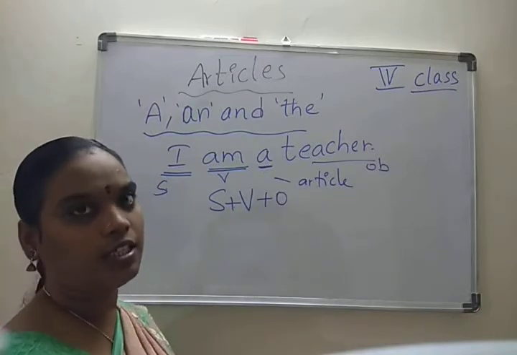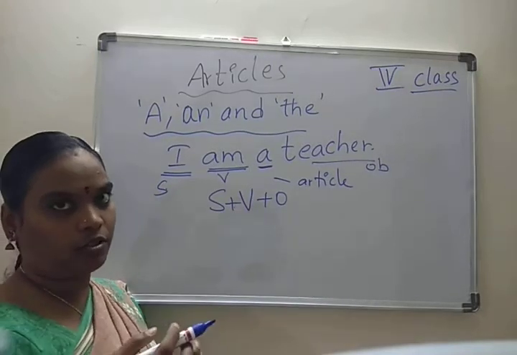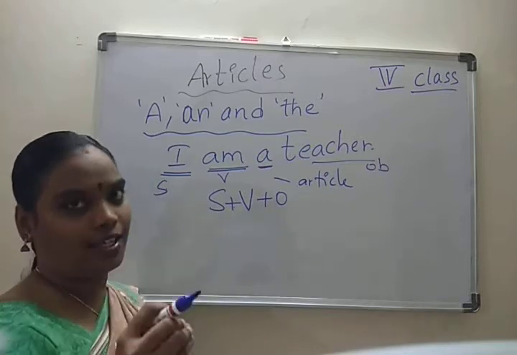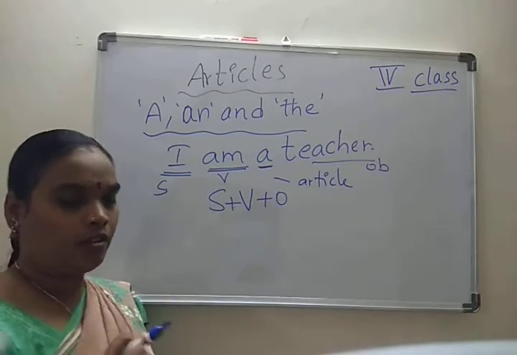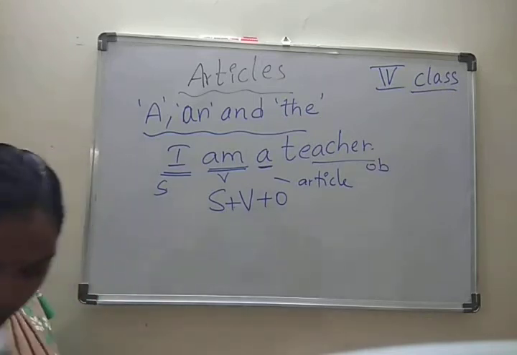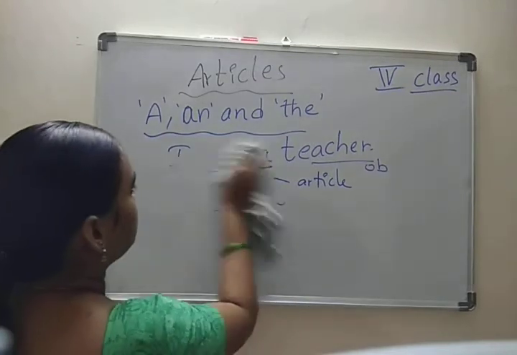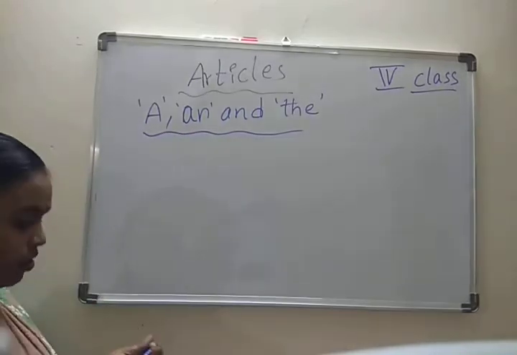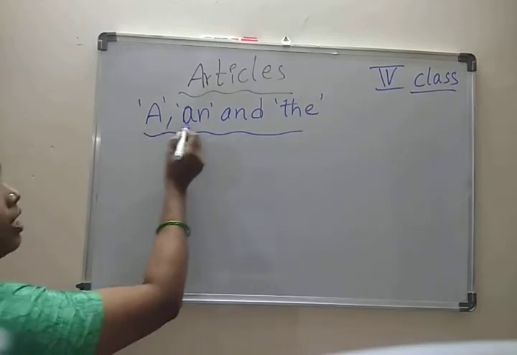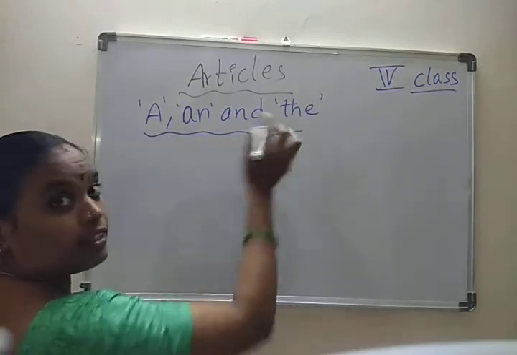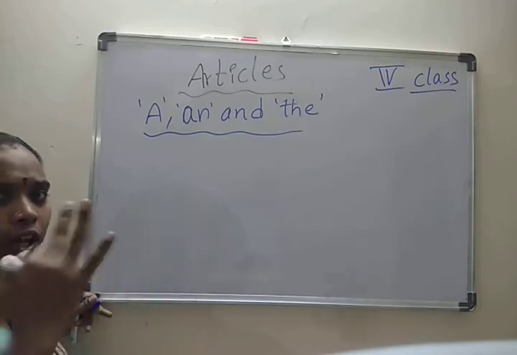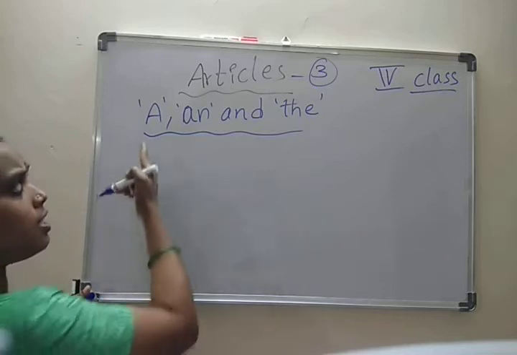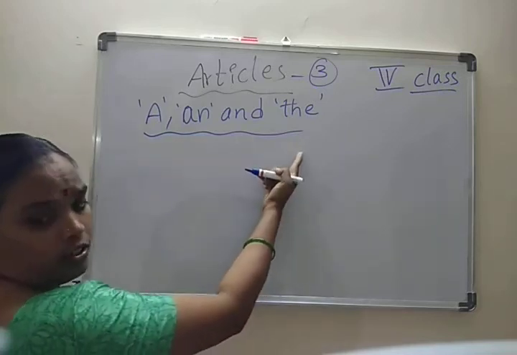We can use articles before a noun or pronoun, to specify the things or leave them unspecified. Okay? Now I am explaining articles. A, an, and the are the three articles. In English, you can go anywhere. How many articles are there? 3 articles. What are the articles? A, an, and the. Okay.